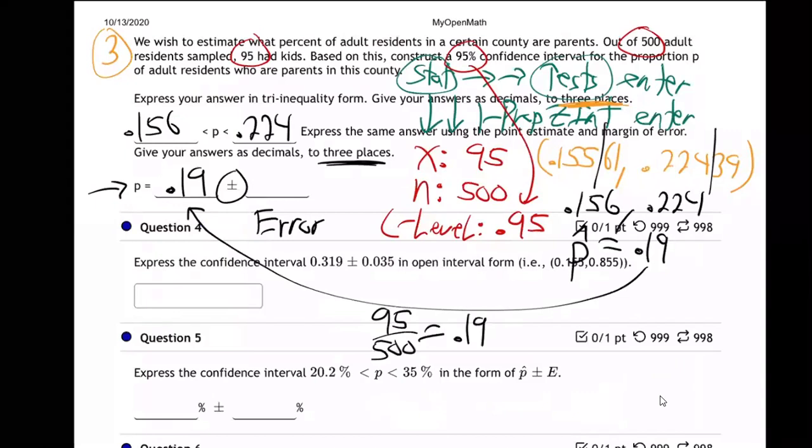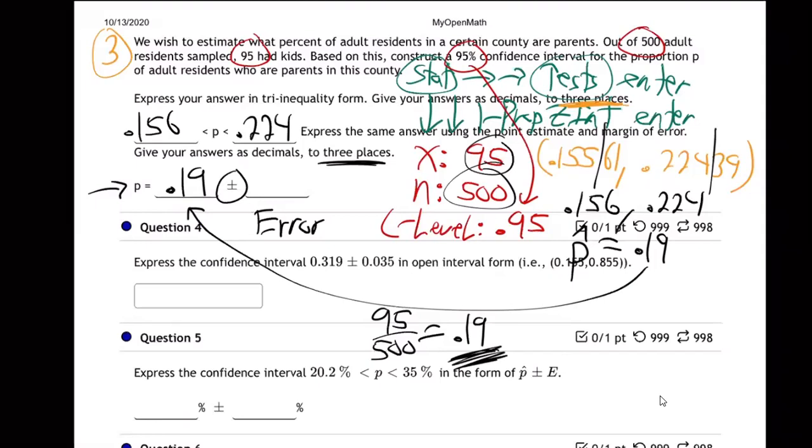Because in our sample, 95 out of 500 people had kids, right? So that's 19% of the people we surveyed. So that's what that number is. That's the very middle of the interval. That's the percentage for our sample. So when we sampled 500 people, 19% of them, 0.19, had kids.